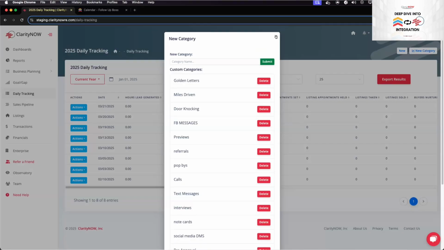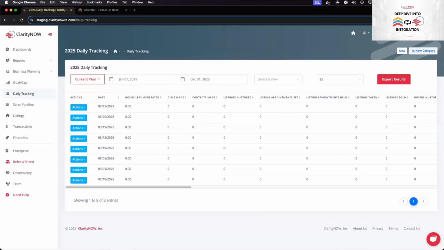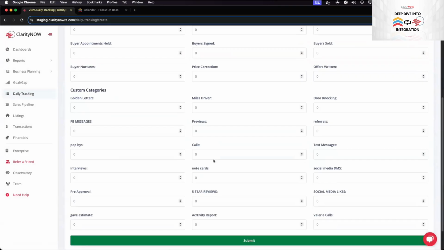And what's cool about this, and JB, go back to how to map it, is whatever you track, click on new again for me. In here? The top right, daily tracking. All of your custom categories are down below. But the way that we built this too, and I'm kind of going ahead a little bit, but I think it's cool. JB, show them leaderboards.